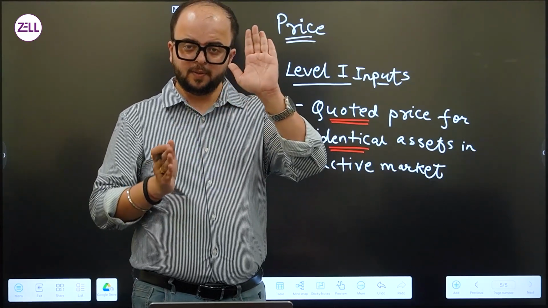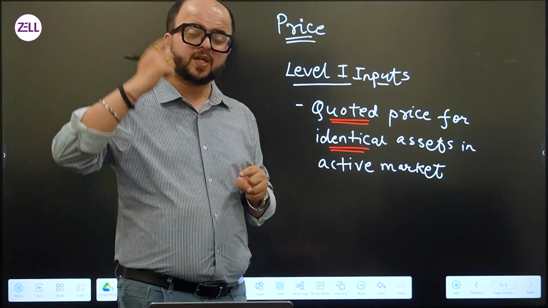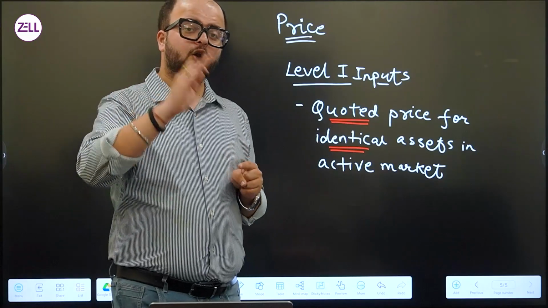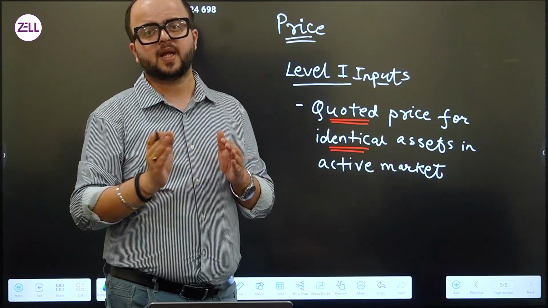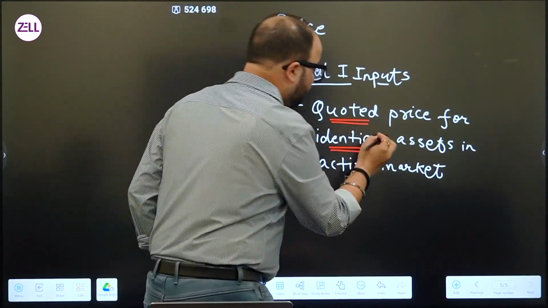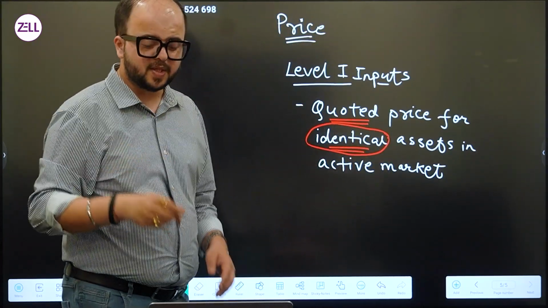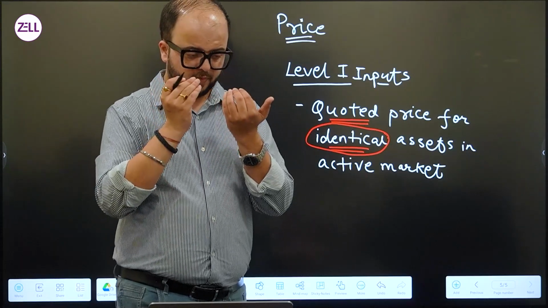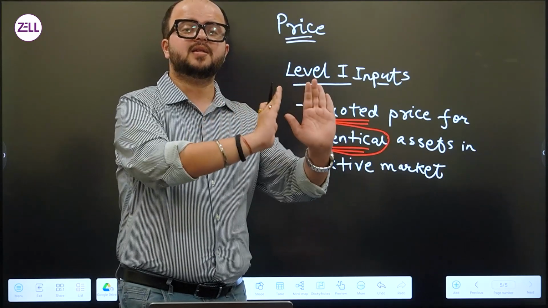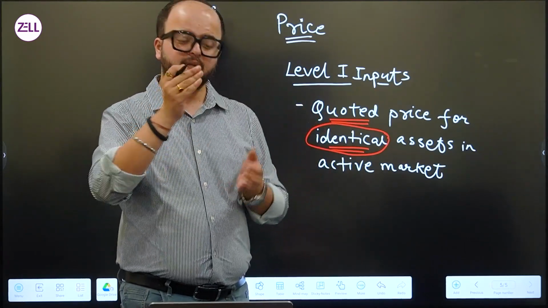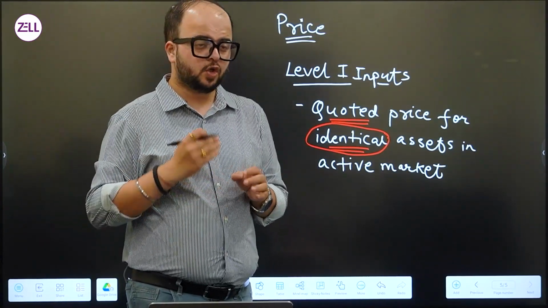If I have to calculate the fair value of my Tata Motors ka share, I have to look at the quoted price of Tata Motors ka share only. I cannot look at some other asset ka value and then utilize that and perform some calculations to arrive at fair value. It has to be the same kind of asset, which is why the word used is identical asset, same asset. If I want to know the fair market value of my iPhone 14, it has to be iPhone 14 ka listed price on OLX. I cannot say take the iPhone 13 ka price and add 5,000 to it because iPhone 14 is a better version or an upgraded version.